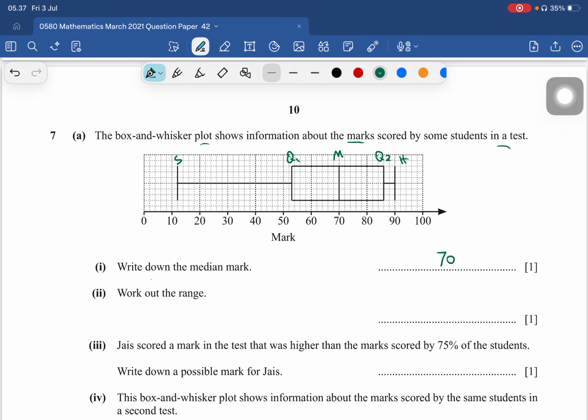Now find the range. So the range is the highest minus the smallest. So the highest is 90, the smallest here is 12. So the answer is 78.